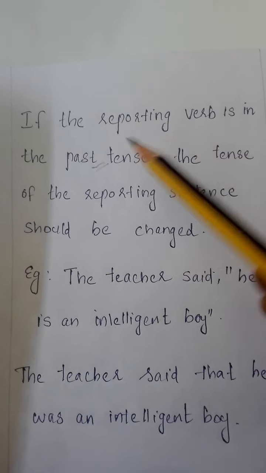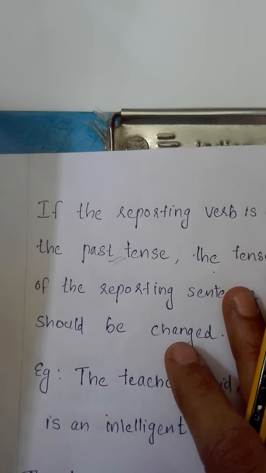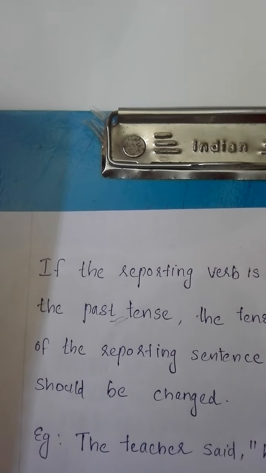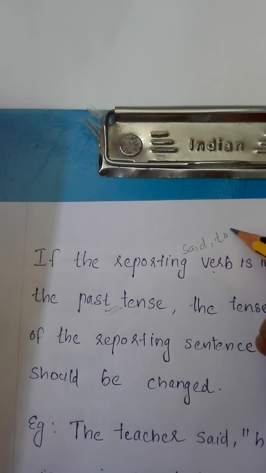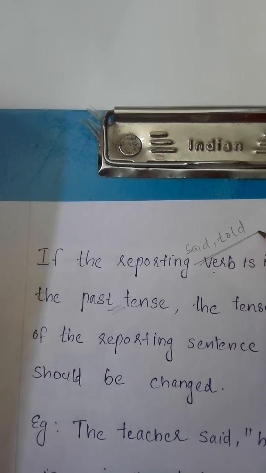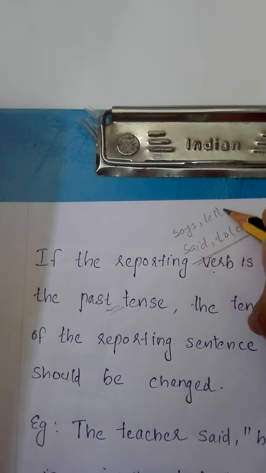See, what is this? I told you what the reporting verbs are. Words like said, told. Said, told, these are the past tense forms, and the present tense forms are like what? Says, tells, isn't it?